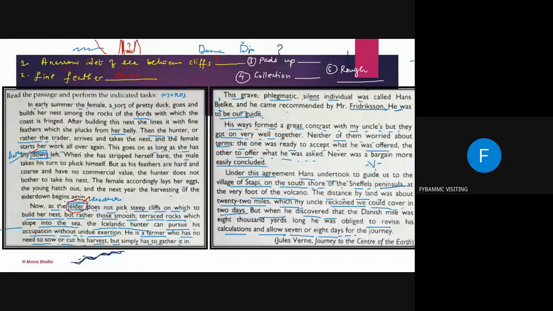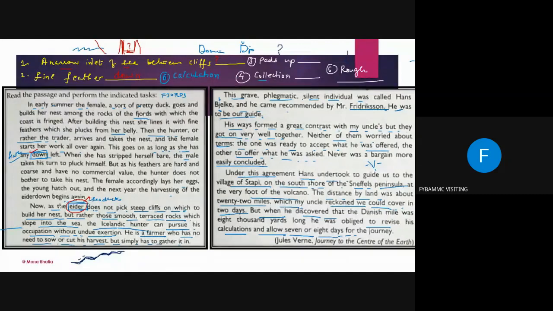Okay, number 6, I can write here number 6, but let me change the ink color because otherwise it is not visible. Okay, number 6 is calculation. It looks like the same, and that is why I got confused.